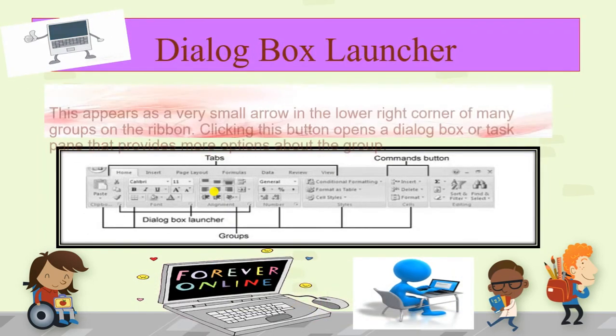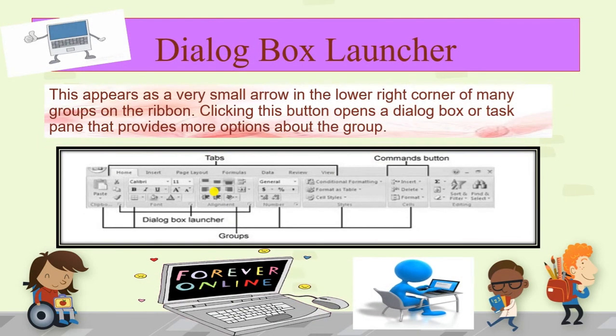Next is the dialog box launcher. It is a very small arrow at every group, at the lower right corner of the group. When you click on this, a dialog box opens that provides you more options for that group.